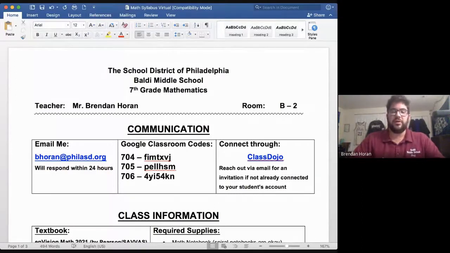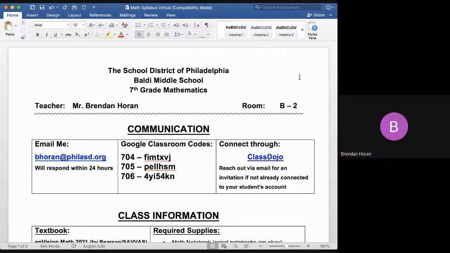What you can see at the very top is just some coordinating information, but communication, most importantly, like I had mentioned, please reach out to me by email. That is the quickest way to get to me. But also, I do encourage you to connect to your students' Google Classroom and their Class Dojo. So the Google Classroom codes for each of the 3 sections I teach are displayed right here in the center. And then again, connect through Class Dojo.